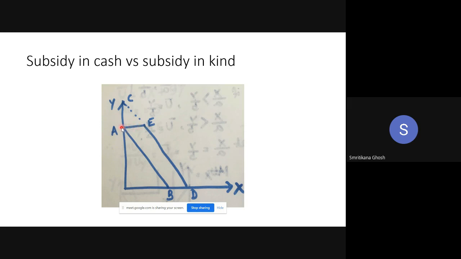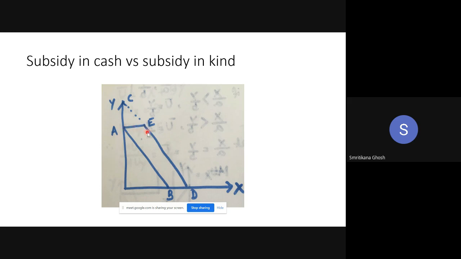So when your Y consumption is 0, then you are getting AE. Next, for any amount of X and Y combination, you are getting the same amount of commodity from me because it is free of cost I am giving to you. So this is called subsidy in kind. In that case, what will be your budget line? AED.